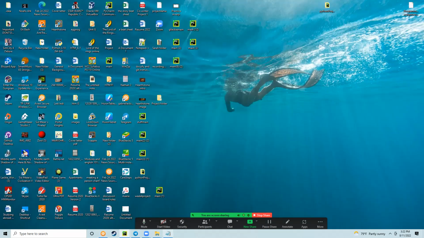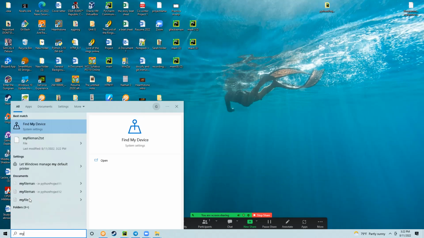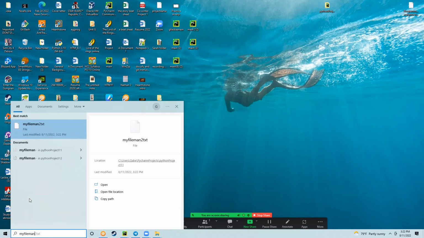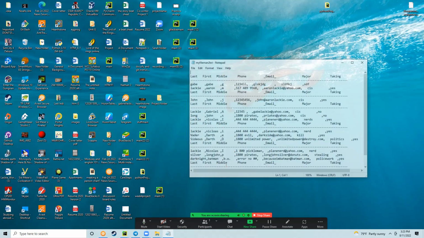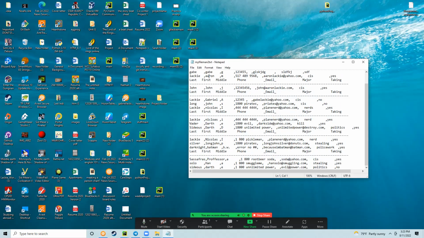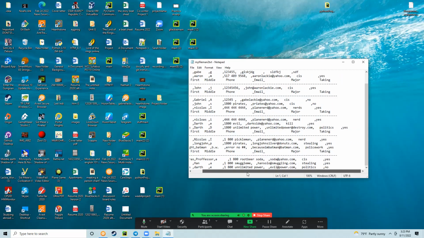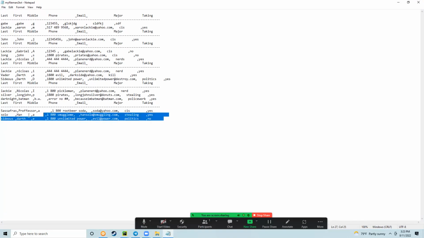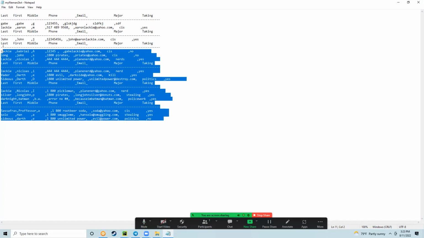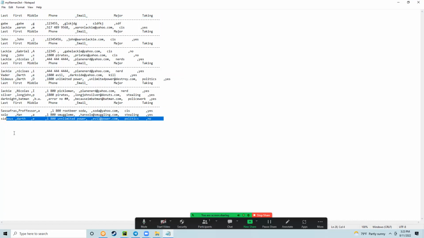And we can also open up my FileMan2 text. And we're going to open it up in Notepad. And we have a big long list of every single time we have created the table right here.